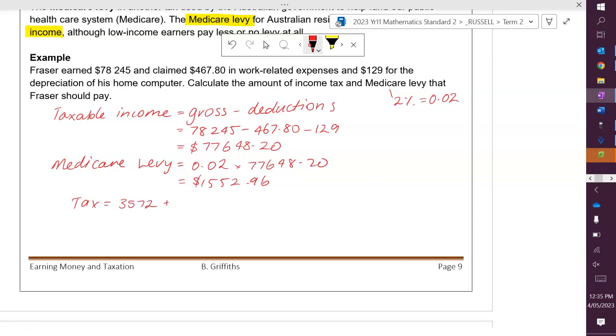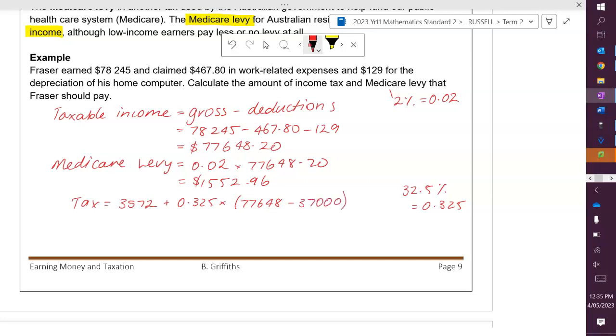And then if we've got 32.5%, that is 0.325 as a decimal. So plus 0.325 multiplied by, and to work out what the difference is, we take our taxable income, and again we round it to the nearest whole number, and we minus what that lower bracket is.